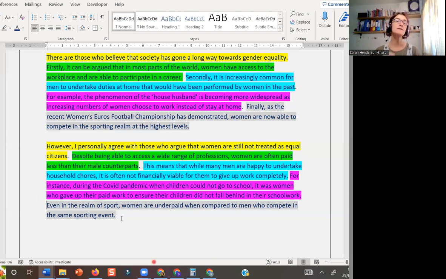Okay, and that is a much more complex thing to do because you need to be able to explain in depth about the same idea that you are talking about. Okay, and it's harder to do this. It's harder to get the referencing right, the linking words, and it's harder to create this kind of logical, unified thing that IELTS really are looking for if you want to get a high band score.